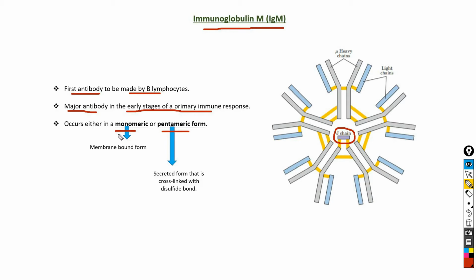The monomeric form of IgM is present as a membrane bound form, whereas the pentameric form of IgM is generally present in secreted form, cross-linked with disulfide bonds, as you can see here. And it is the J chain which is the characteristic feature of IgM, because this J chain is present exclusively in IgM.